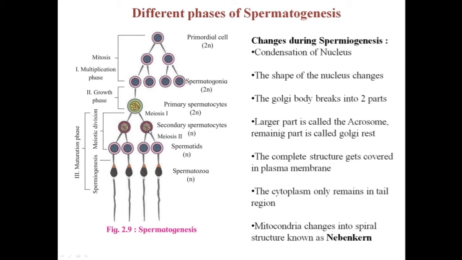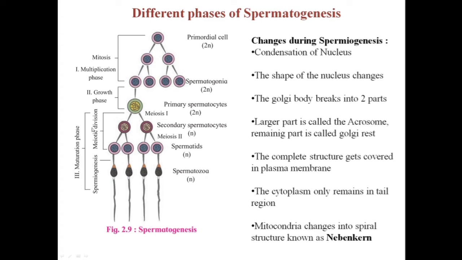These haploid cells produced are known as the secondary spermatocytes. Now both the haploid secondary spermatocytes will undergo meiosis 2, resulting in the formation of two daughter cells from each of the secondary spermatocytes. These are again haploid in nature. All the four daughter cells are haploid, and these cells are known as the spermatids.